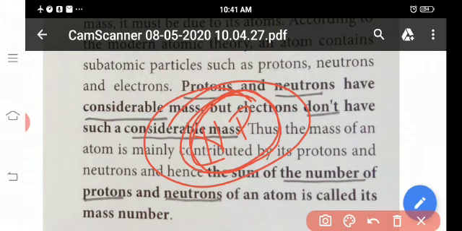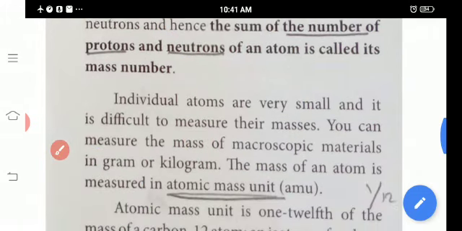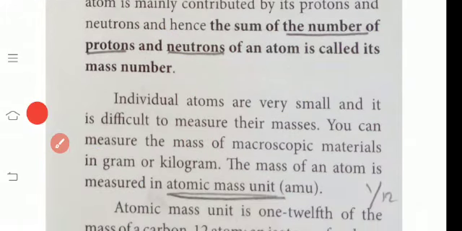Okay. Then next, individual atoms are very small and it is difficult to measure their masses. You can measure the mass of macroscopic materials in gram or kilogram.